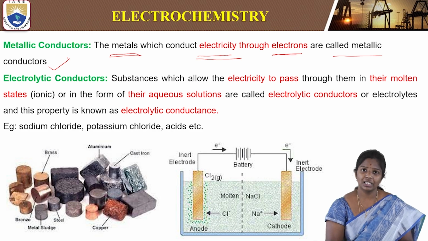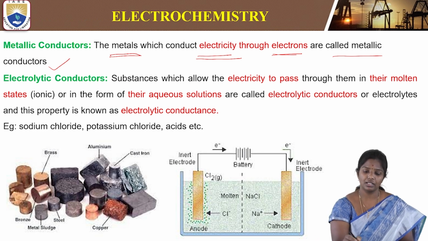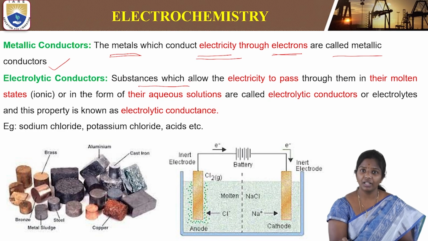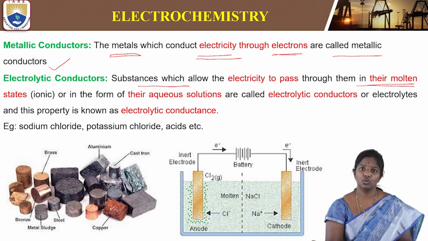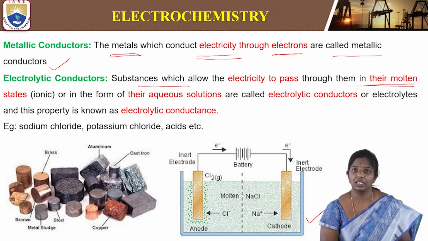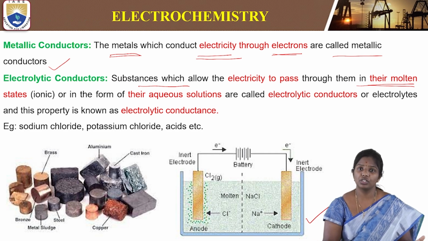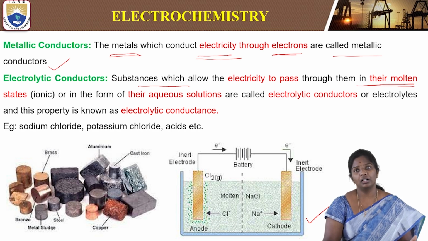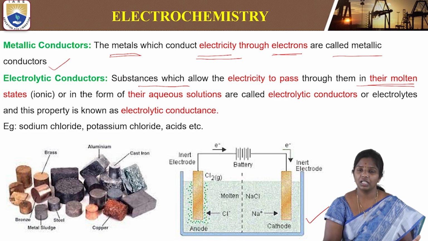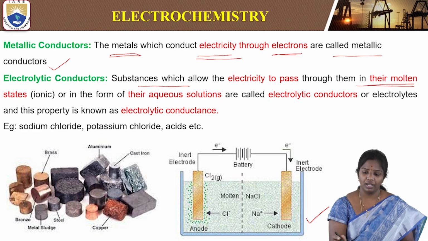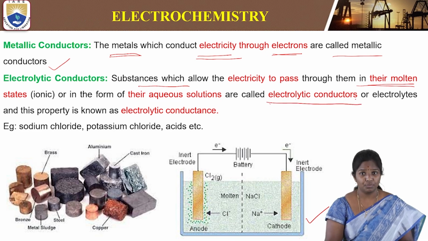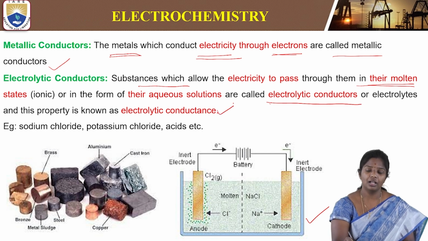So what are electrolytic conductors? Electrolytic conductors are substances that allow passage of electricity through ions in their molten states or in aqueous solution. For example, sodium chloride in the molten state, or an aqueous solution wherein sodium chloride is present. Here the Na+ ions and Cl- ions are the ions that help in conducting the electricity. So these are called electrolytic conductors, and this property is called electrolytic conductance.